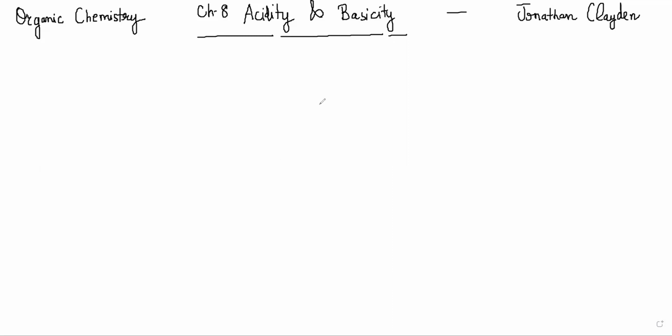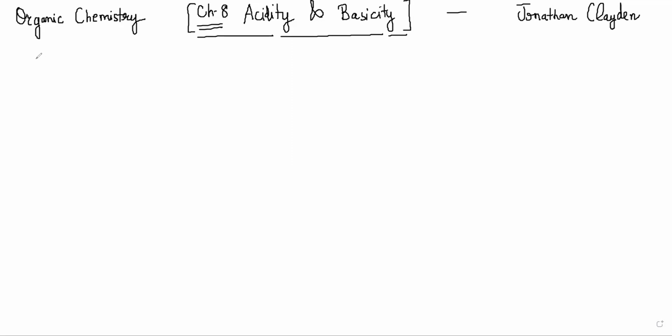So we'll try and finish this chapter, acidity and basicity. This is important because in many reactions in organic chemistry, you will realize that you can think of them in terms of an acid-base reaction. There will be competing reactants, and might be multiple bases, multiple acids, and you have to decide which is the strongest acid and the strongest base, because that will be the most important reaction. If you are able to decide that, then you will be able to say what is the principal product of a reaction.